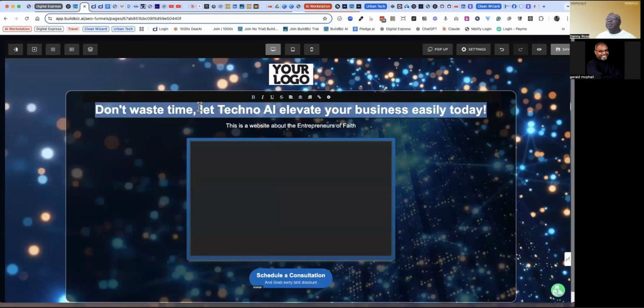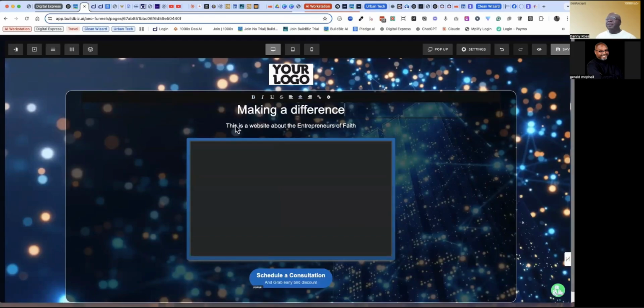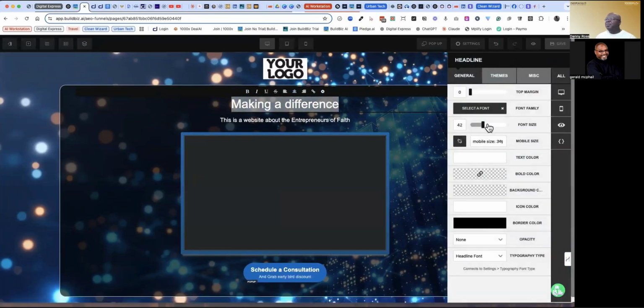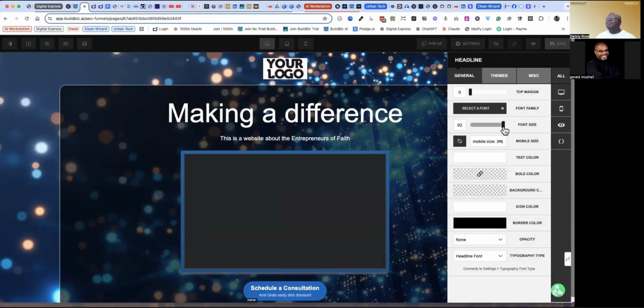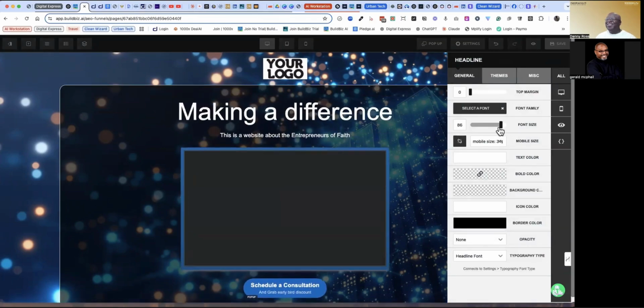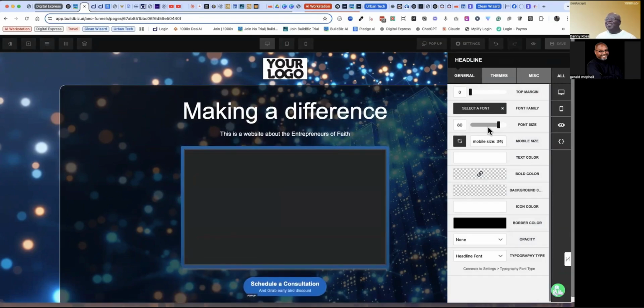So let's see, making a difference, right? You can make the font bigger just by dragging this. This is what I mean by it being a very easy to use tool. So you don't have to know anything technical. It's all drag and drop. It's all easy to edit, right?